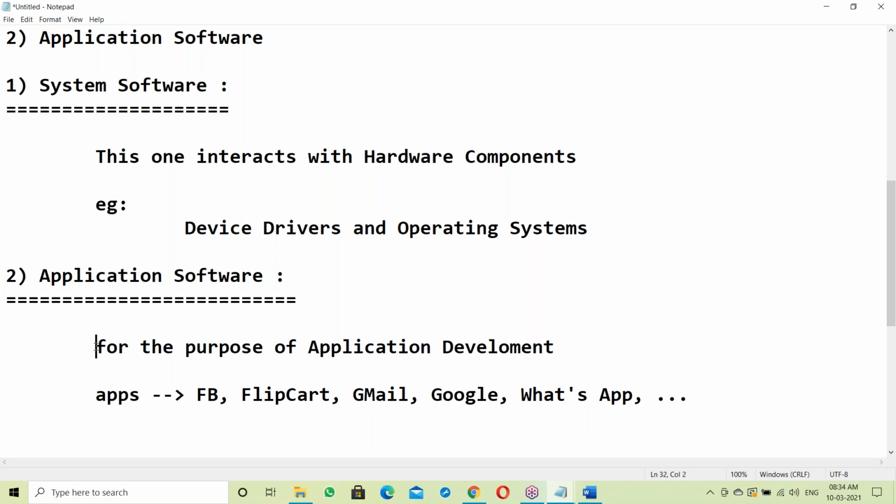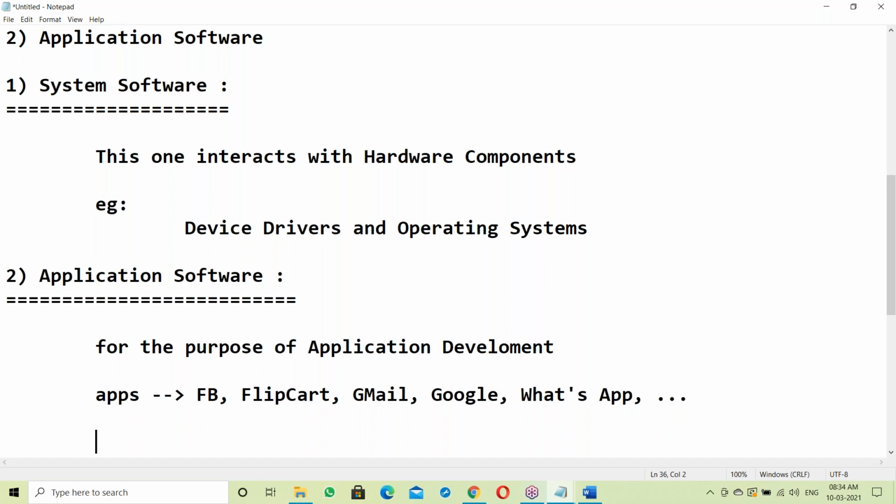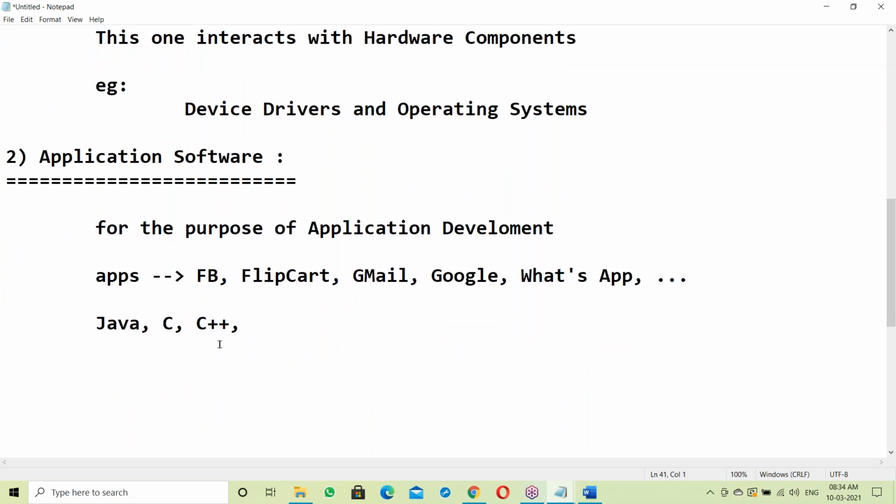To develop such kinds of applications, we need some software like Java. Java is application software. C language, C++, Hadoop, Python, SAP, and some ERPs are application software.